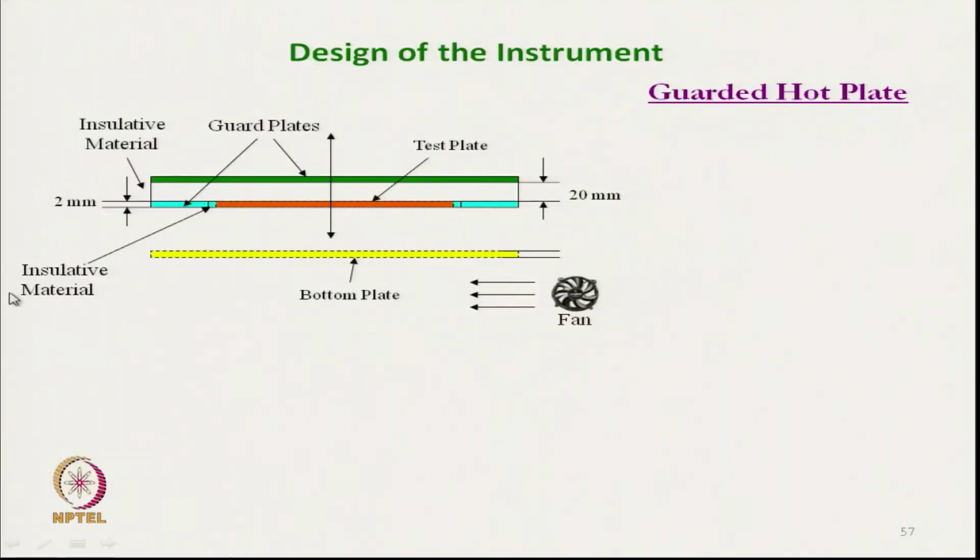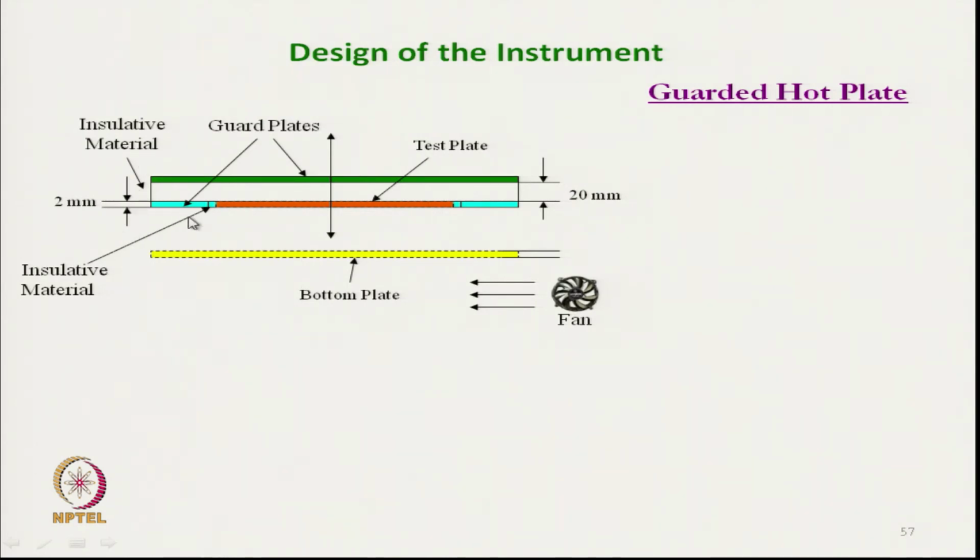A similar technique was adopted here, but the bottom plate that was earlier at the top is now placed at the bottom. This is the actual test plate, and these are the guard rings, guard plate, and the support plate here which is perforated, and over this bottom plate the fabric is placed.